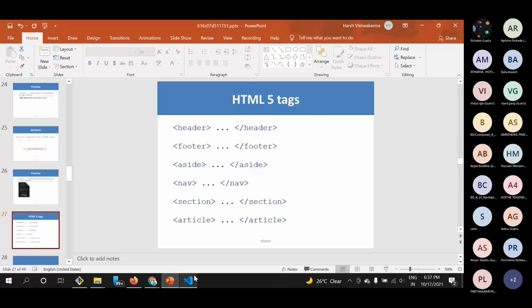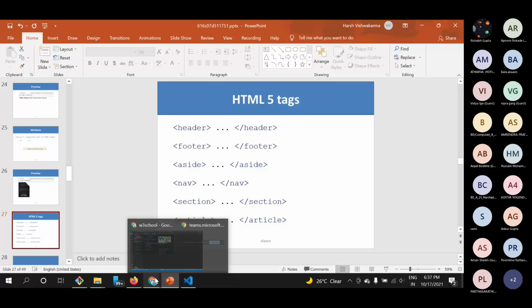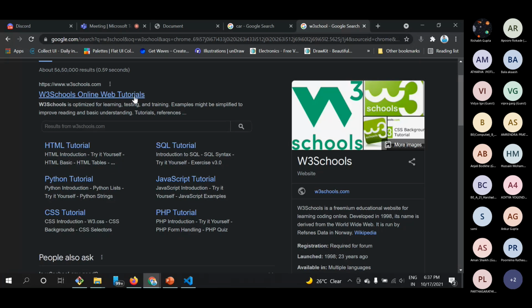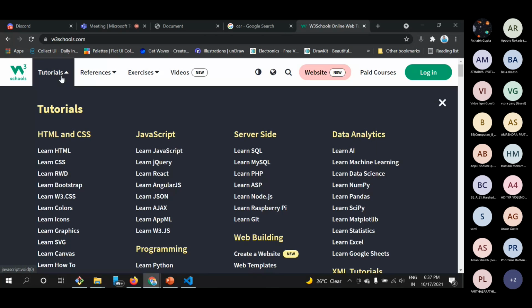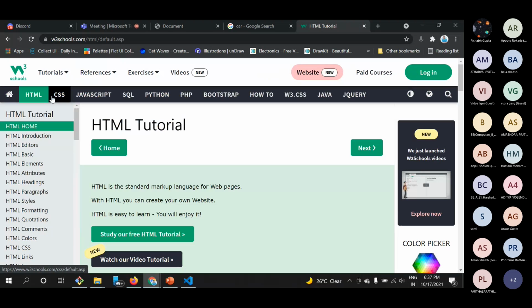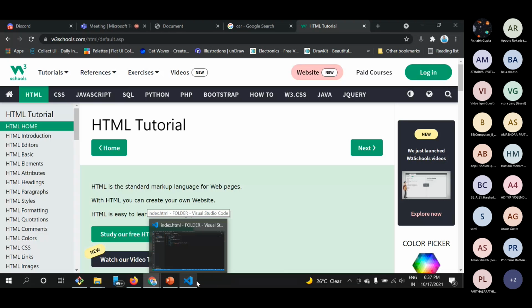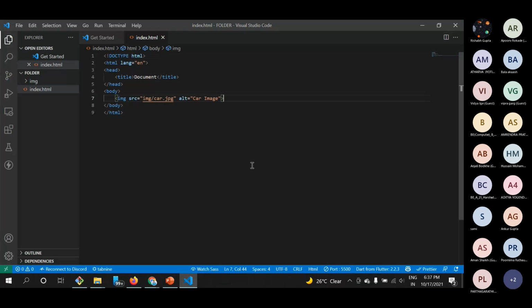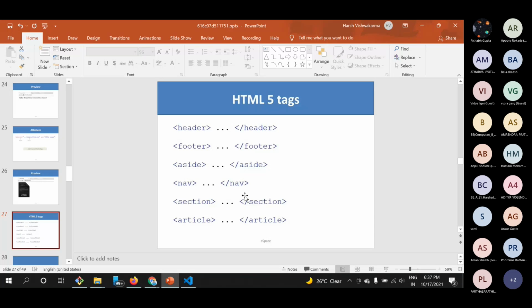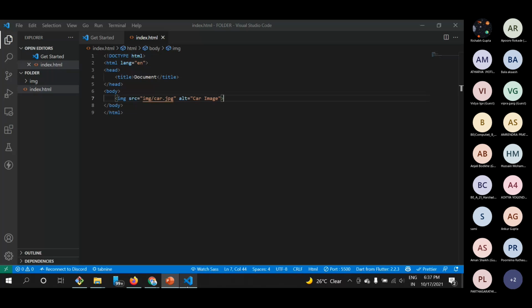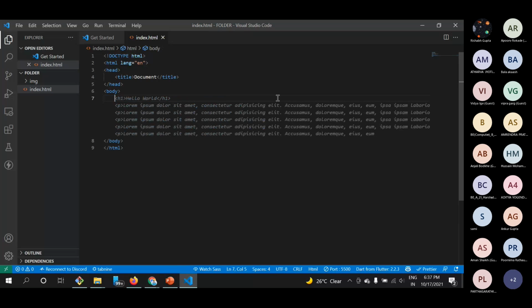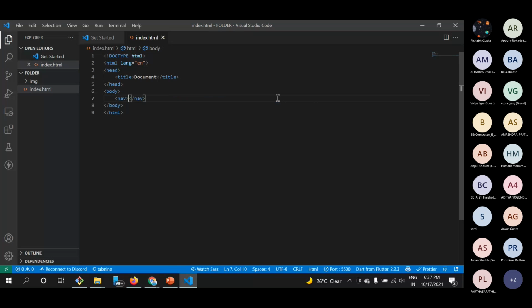And the same with aside. An aside is actually, there's a good example at W3. If I open any tutorial, you can see that there is a list on the left side. This is actually an aside. If there is some content in some section of your site, then you can use an aside tag. And navigation: if I create any navigation on our site, so let's create one. So there is some navigation.